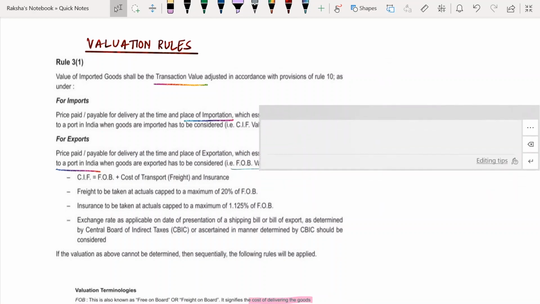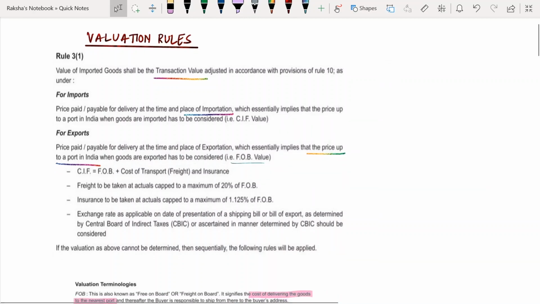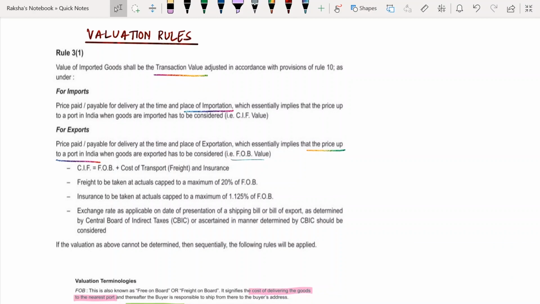All right. So first, talking about valuation rules. Rule 3 subsection 1 talks about the valuation rules, what is the value that you take for exports and what is the value that you take for imports. So first, beginning with imports, let me tell you there are no sums on imports. This is just for your understanding.